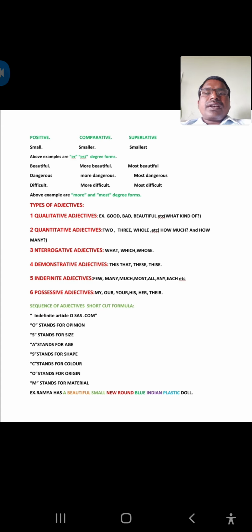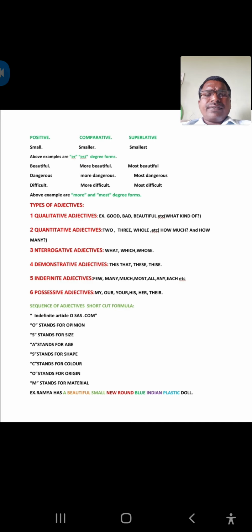So now, types of adjectives. What are the types of adjectives? Here mainly we have 6 types of adjectives. One is qualitative adjectives, second is quantitative, third is interrogative adjectives, fourth is demonstrative adjectives, fifth is indefinite adjectives, sixth is possessive adjectives. What about qualitative adjectives? Here examples: good, bad, beautiful, these come under quality, that's why qualitative adjectives. If we ask the question what kind of, then we get the quality of adjectives.